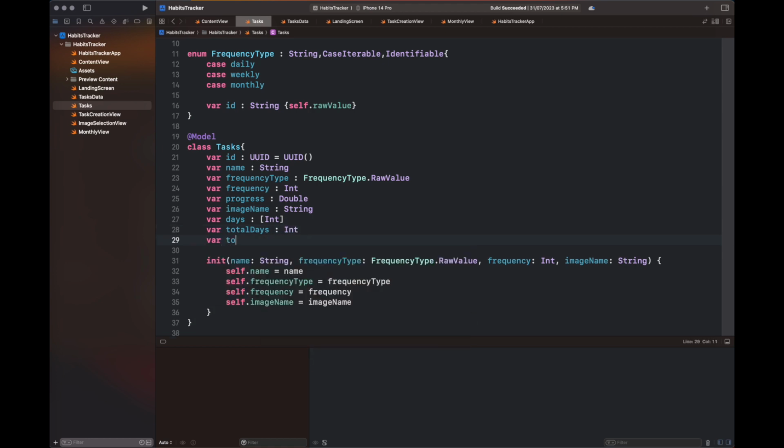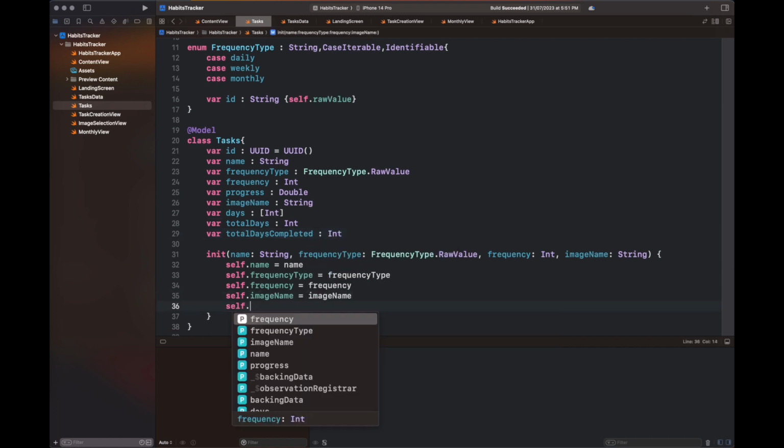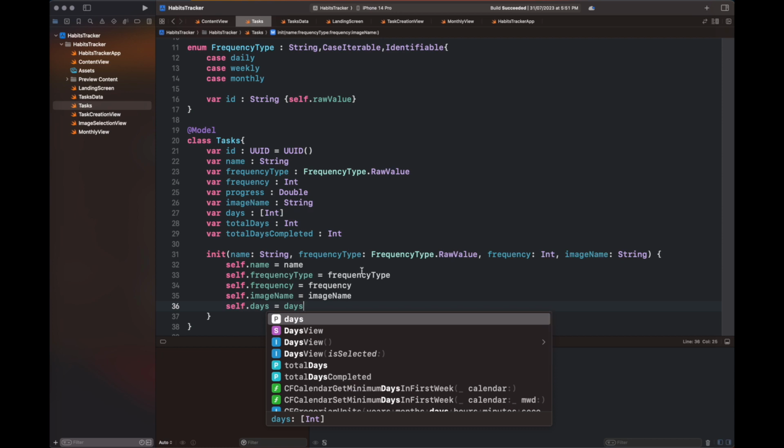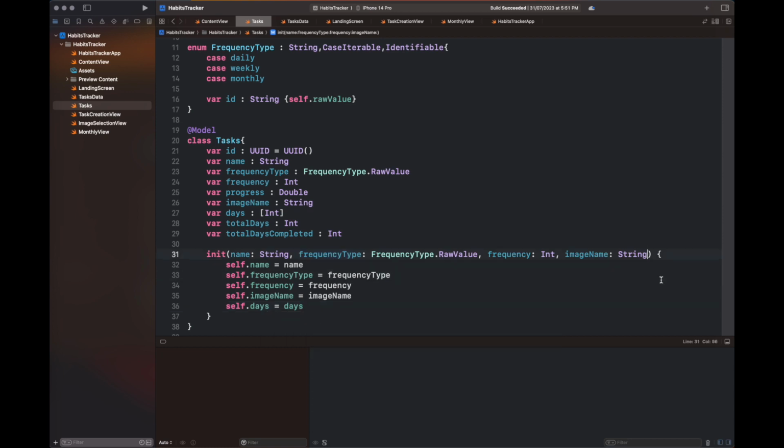Apart from that, I have changed the frequency type to a string, which is frequencyType.rawValue. This is to ensure that these values get saved inside the SwiftData model. Otherwise, it is going to give us an error.